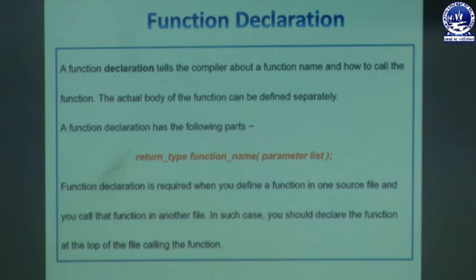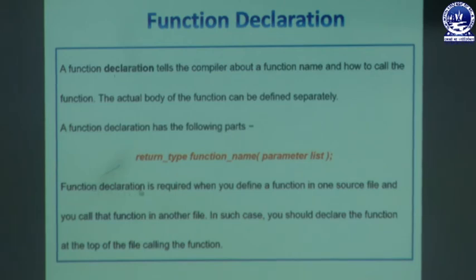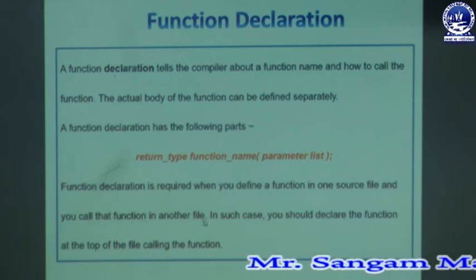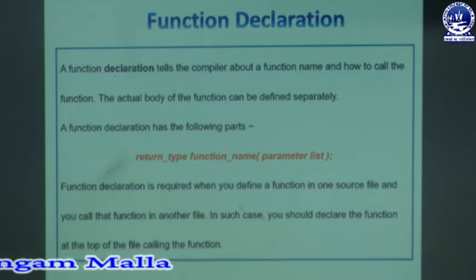Here you can see the function declaration has the following parts: return type, function name, then parameter list, as we have discussed in the example. Function declaration is required when you define a function in one source file and call that function from another file. In such a case, you should declare the function at the top of the file calling the function.